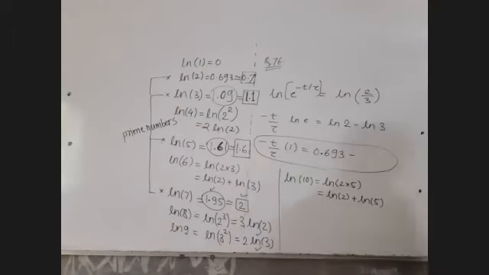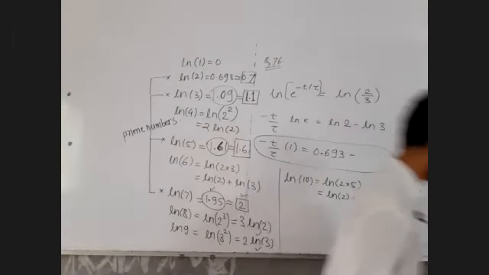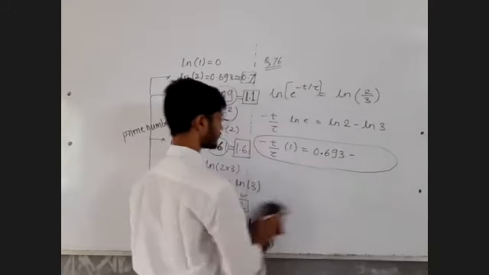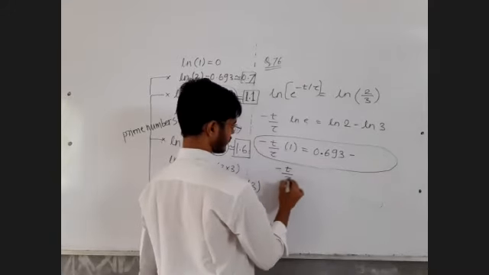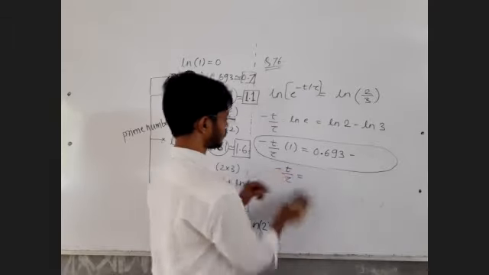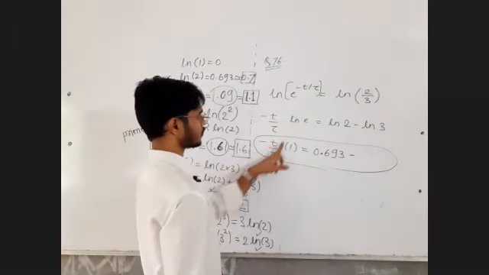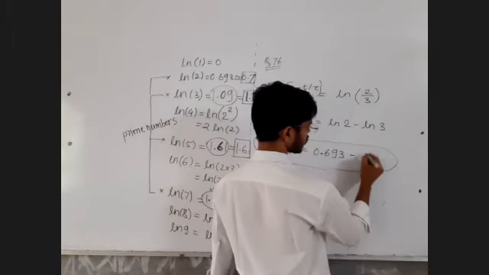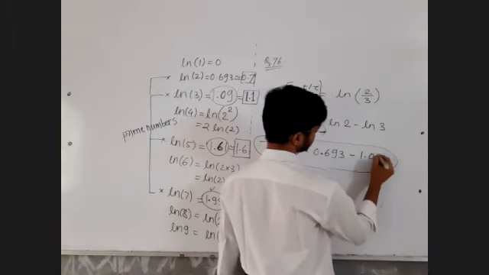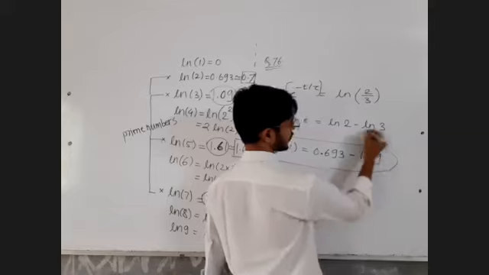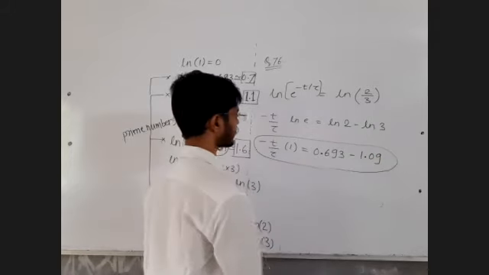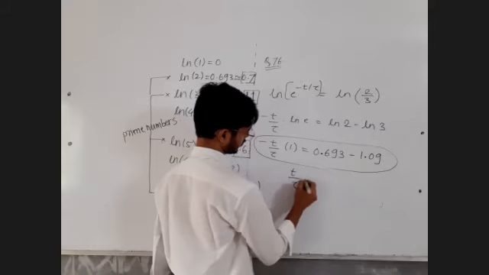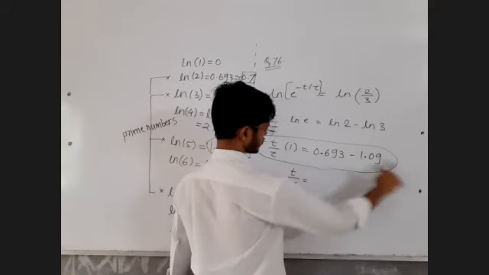Okay. Fine, sir. Let's do this calculation. Let's figure out what is the value of the capacitor. Minus T by tau is equal to minus T by tau into ln e, which is 1. log 2 is 0.693, log 3 is 1.1, actually it is 1.09. This minus sign on the right hand side, so T upon tau is equal to, what is this?